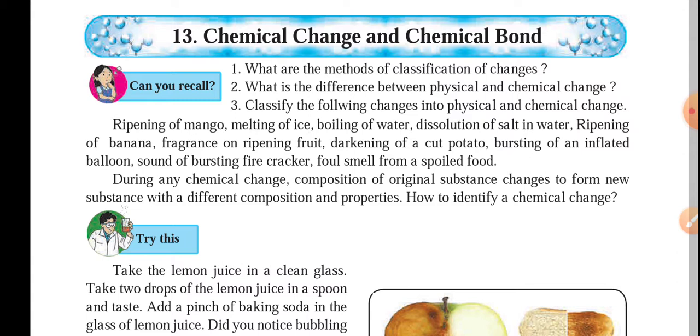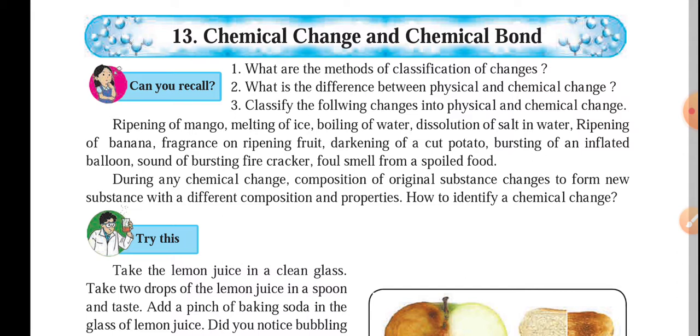Suppose I have a tumbler made of glass and someone is carrying it, and unfortunately it falls from the hand. What happens? The tumbler made of glass will break into a number of pieces.